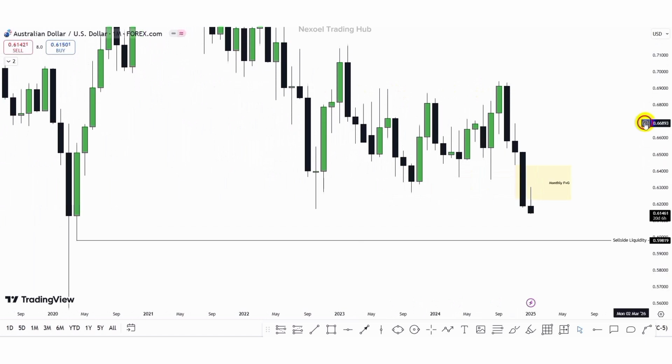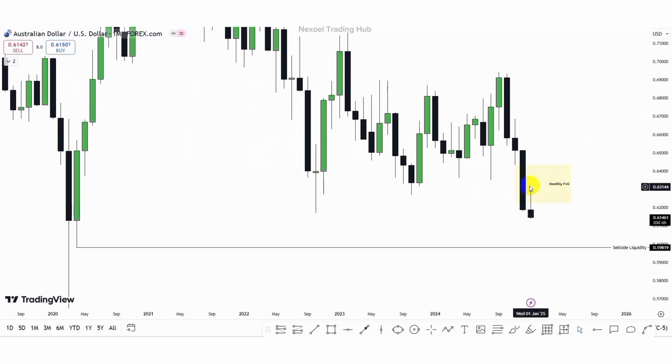Last week we anticipated to see how price was going to dip into our monthly fair value gap, because our projection is to take out the sell side liquidity resting here. Since what we can see is that volume here within December's candle violated the mean threshold of this rejection block. So we expected to see that movement of price to the downside to take out the sell side after price returned to mitigate the monthly fair value gap.